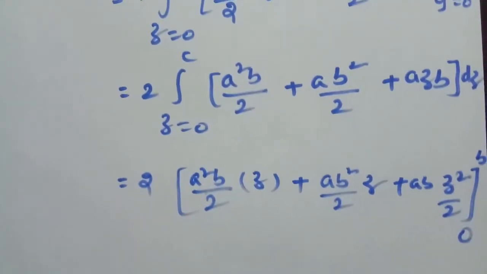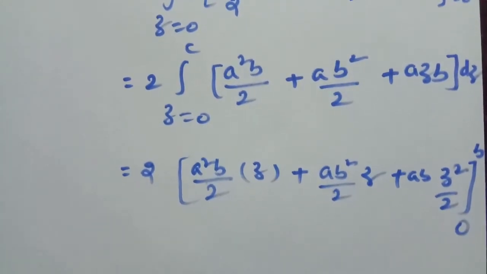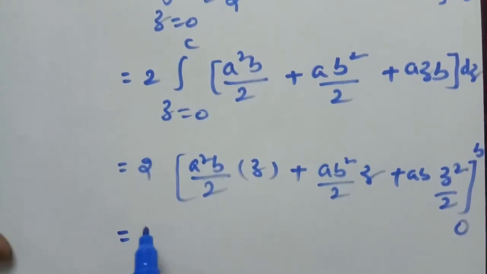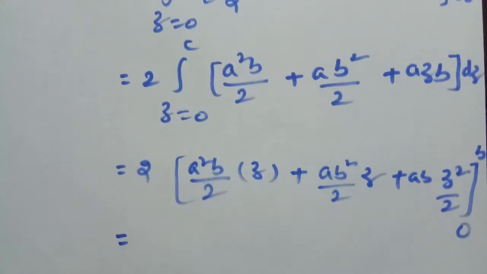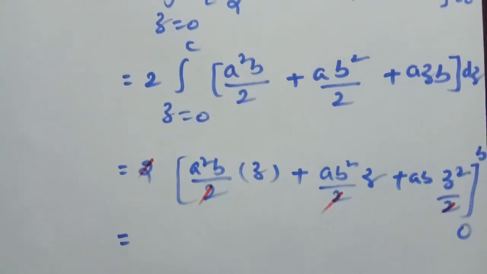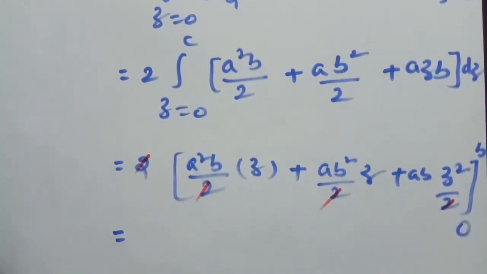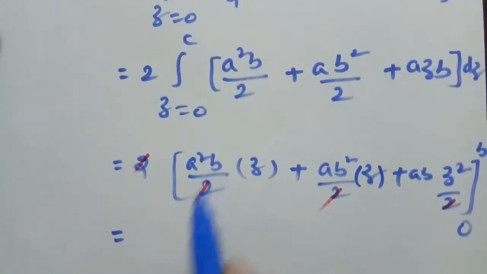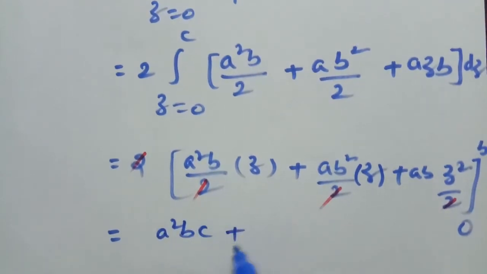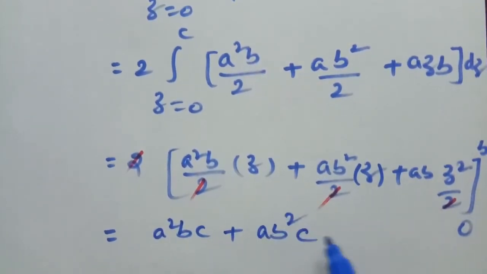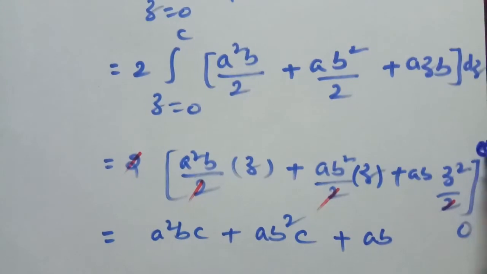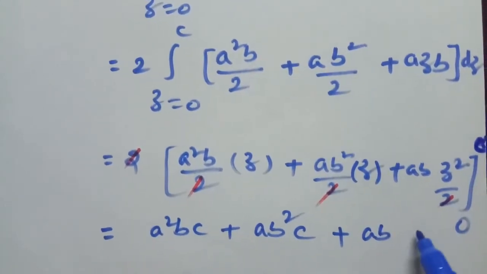Therefore substituting upper limit minus lower limit for z, this is equal to 2 into, now 1 by 2 is a common factor, so the 2 gets cancelled. Now the upper limit is c, therefore a square b into c, plus a b square into c, plus a b and upper limit c, giving a c square.